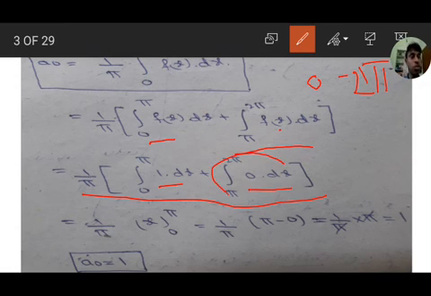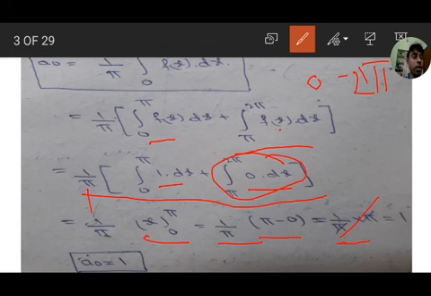This integration in total will be 0, only one integration remains, 1 by pi integration of dx from 0 to pi, that is x from 0 to pi. So 1 by pi into pi minus 0, that is 1 by pi into pi, pi cancels, we get 1. So a naught equal to 1.